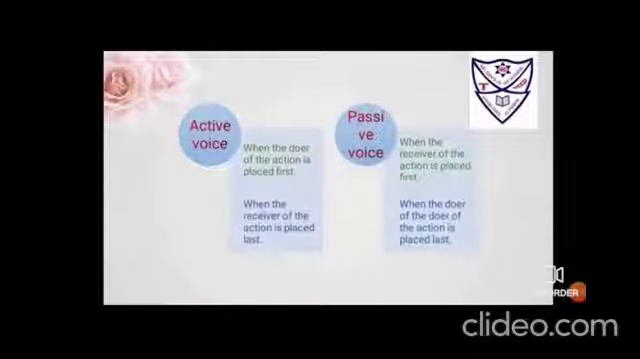The definition: active and passive voice. When the doer of the action is placed first and the receiver of the action is placed last, that type of sentence is called a sentence in the active voice. And when the receiver of the action is placed first and the doer of the action is placed last, or in other words, when utmost importance is paid to the receiver of the action, that voice is called the passive voice.